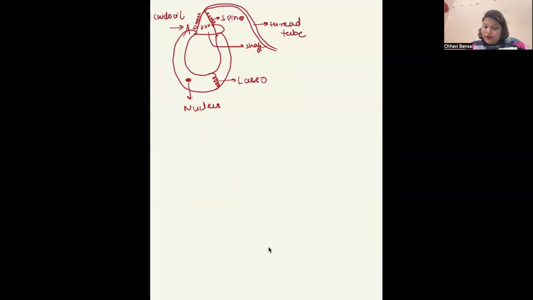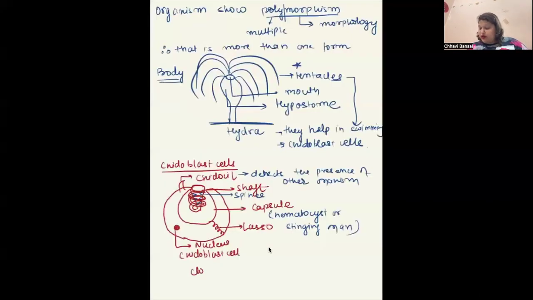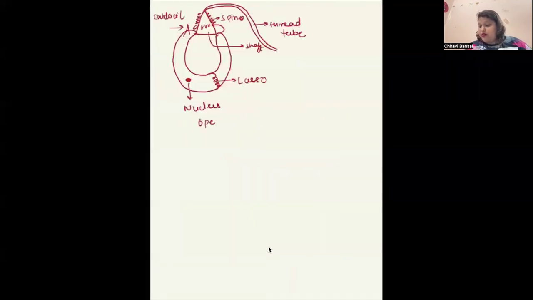Is it clear? This is the closed one. This is the open one. Now this thread will release the chemical to the other organism. Fine. So these nidoblast cells, where are they present?